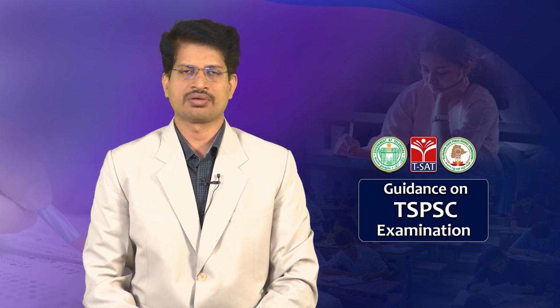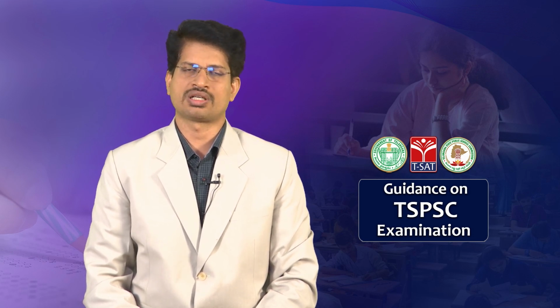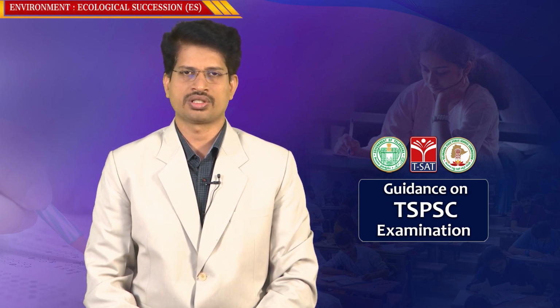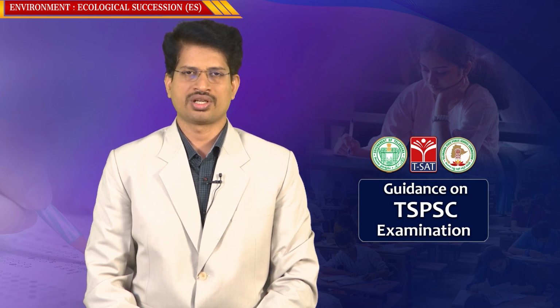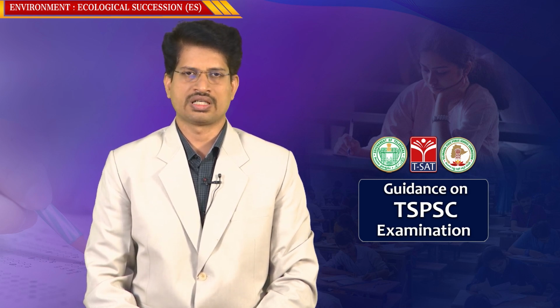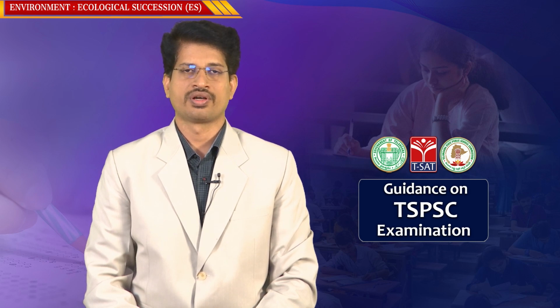In environment you have got diversified flora and fauna. The existing diversified flora and fauna right now in the environment have not been created as it is. The existing biodiversity, both in terms of flora and fauna, are the resultant of ecological succession.